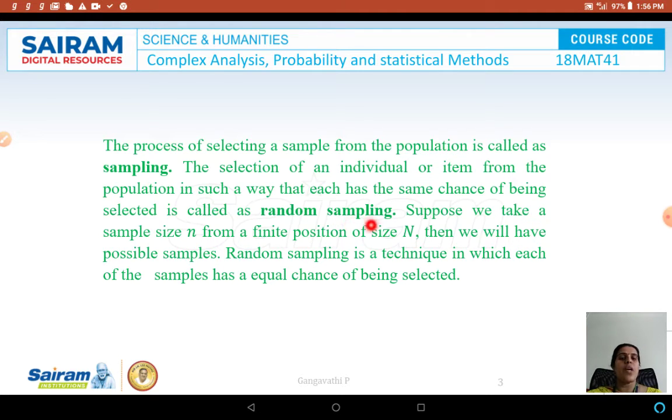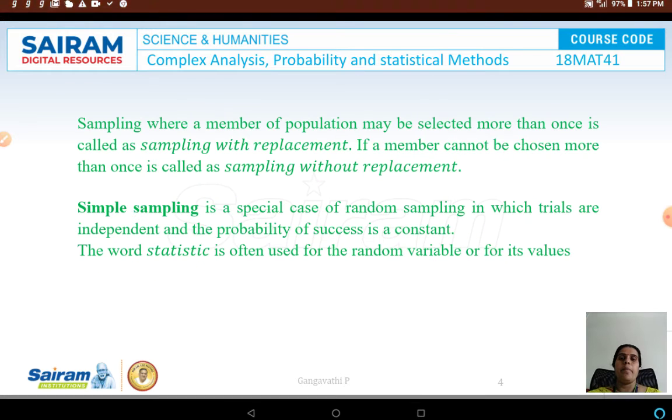Such sampling is called random sampling. Suppose we take a sample of size n from a finite population of size N, then we will have possible samples. Random sampling is a technique in which each of the samples has an equal chance of being selected.